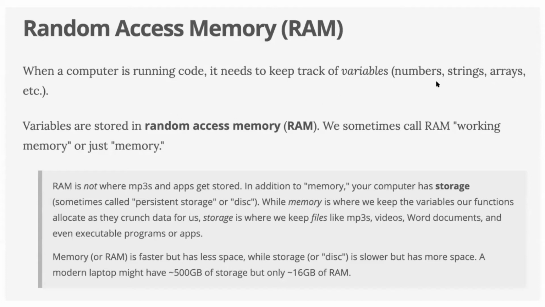Whatever new thing you are adding, it's going into the random access. So variables are stored in random access memory, which we sometimes call RAM, working memory, or just memory. I think in day-to-day life we just say memory, and for the storage we say disk storage. Yeah, storage.